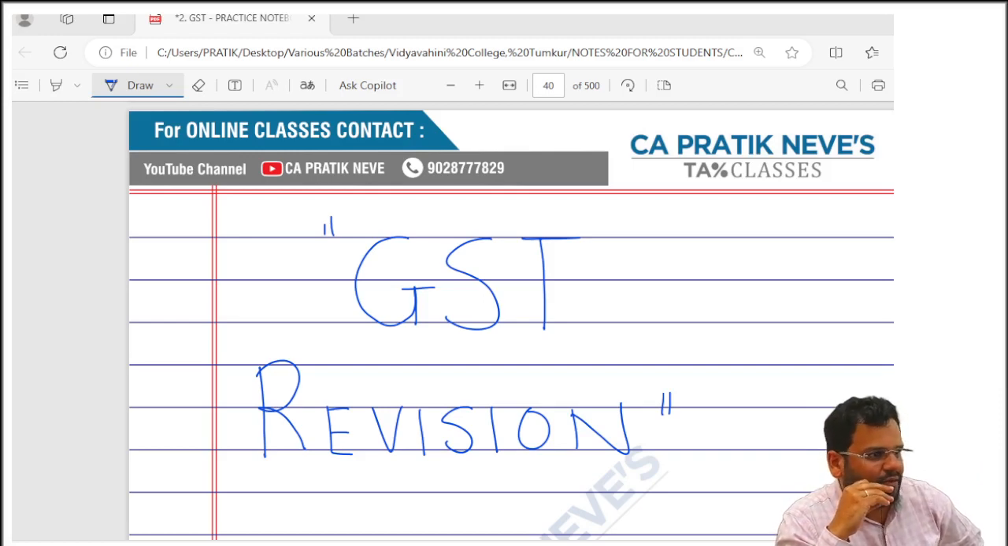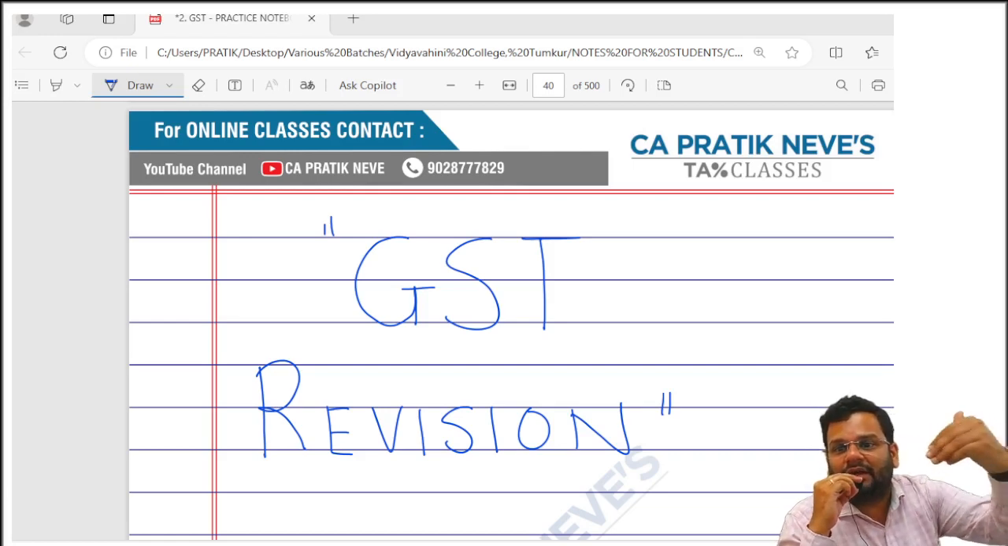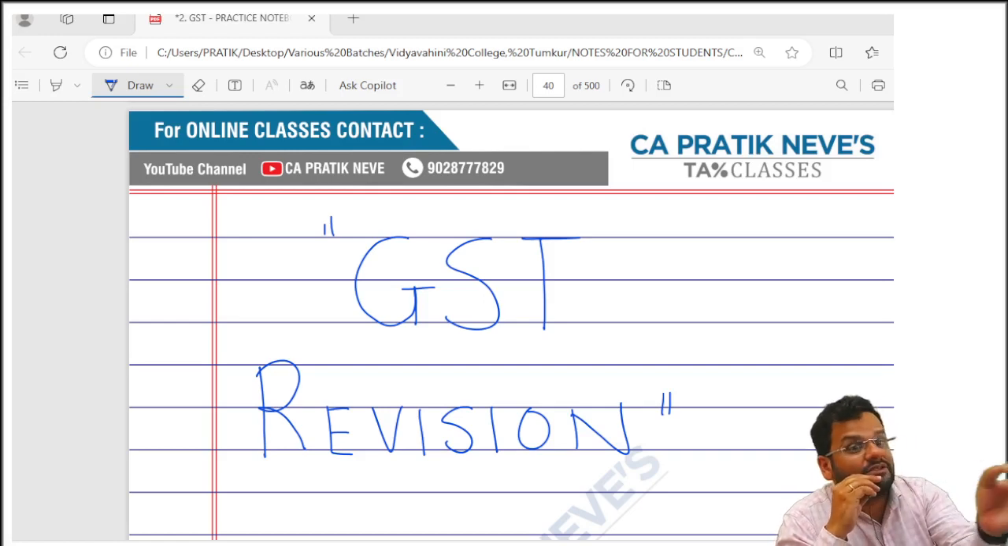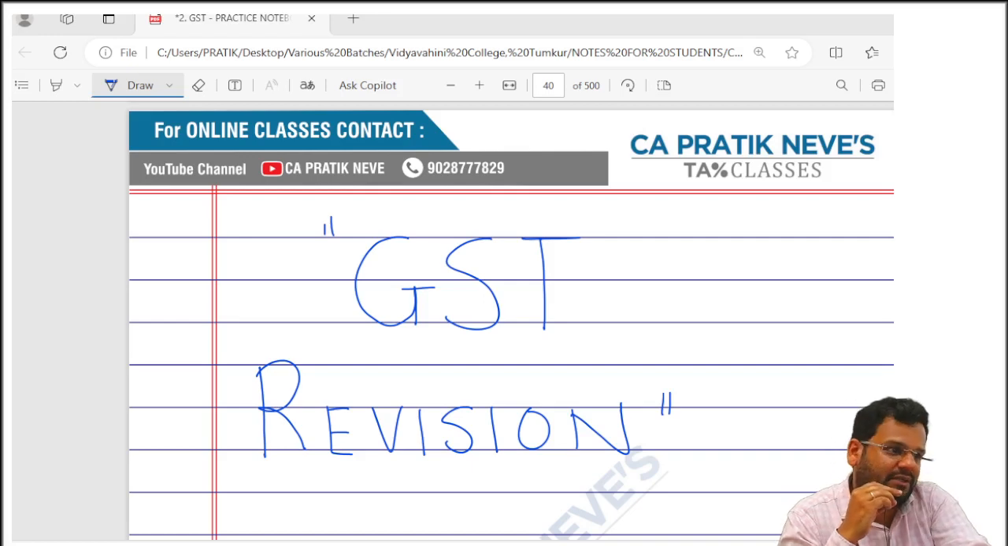And then 15, value of supply. 15.1, assessable value shall be transaction value, that is price actually paid or payable for supply of goods or services or both, where supplier and recipient of supply are not related and price is the sole consideration. 15.2, inclusions. What your assessable value shall include? A, B, C, D, E. A, taxes other than GST. B, expenses incurred by recipient of supply on behalf of supplier. C, incidental expenses. D, interest, late fees, penalty. E, subsidies linked to the price of the goods or services but other than central government and state government subsidies.